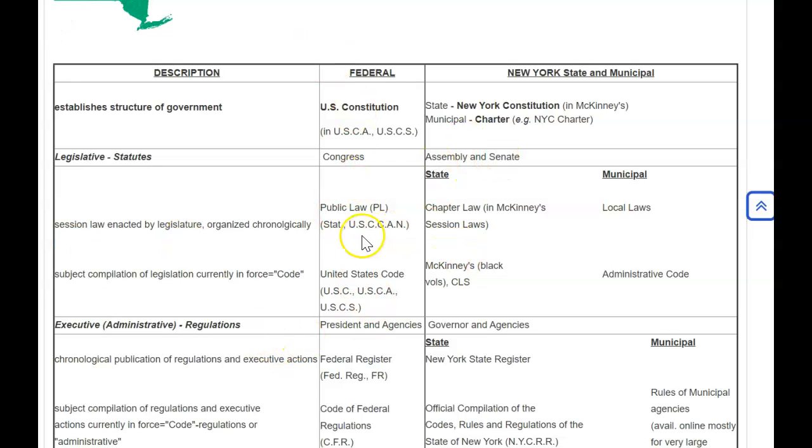For federal statutory law, you will find that in something called the United States Code. You can see the abbreviations here. So again, the statutes in the United States Code are applicable in all 50 states. For New York legislation, you will find that in the New York Code. Lawyers in New York tend to refer to the New York Code as McKinney's. You can also find it in another source called CLS, but even then the lawyers still call that McKinney's. And again, New York legislation currently in force will be in the McKinney's Code.